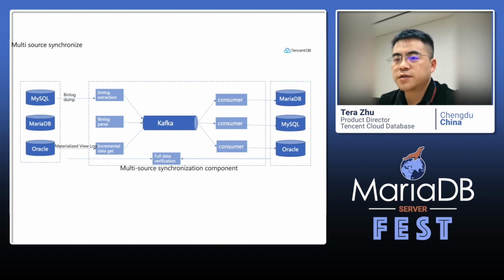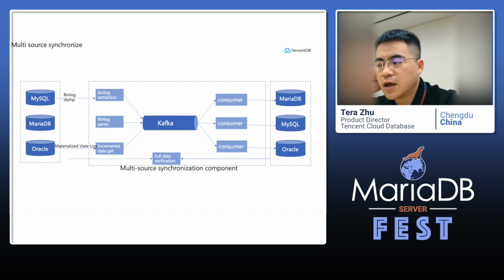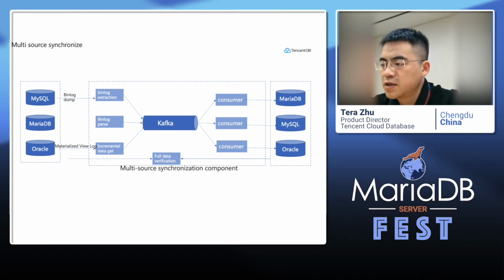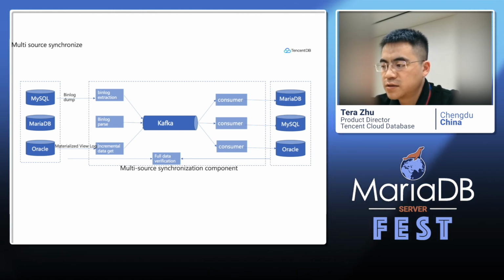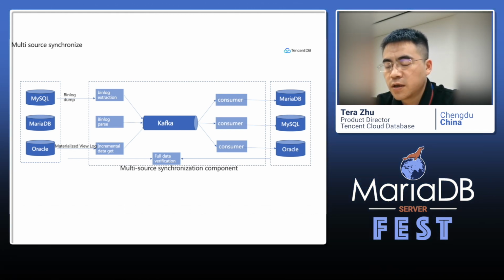Another one is multi-source synchronization. This is used for our insurance companies. A lot of insurance companies have subsidiaries. These subsidiaries may use databases totally different from their head office. The head office may use MariaDB or MySQL, but the subsidiaries use Oracle, MariaDB, Postgres, MySQL, and other databases. So they need to consolidate this data to their head office to do some analysis.